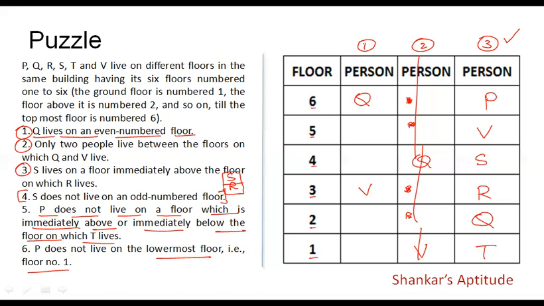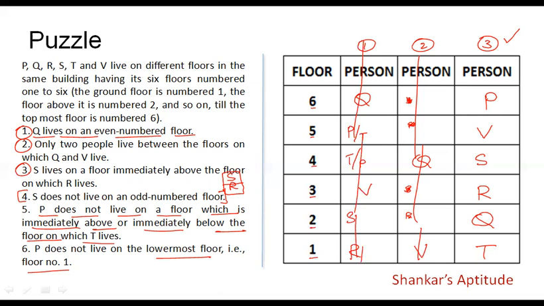Let us consider the first condition now. S does not live on an odd numbered floor. So we cannot consider SR in this possible way, where S is in the fifth floor and R in the 4th floor. That cannot be considered because S cannot be living in an odd numbered floor. But if we are considering SR, they should be adjacent to each other like this, S and R. Then P and T will become adjacent to each other, either PT or TP. They will become adjacent to each other. That is not possible. So we can thus eliminate the first possibility that we have considered.